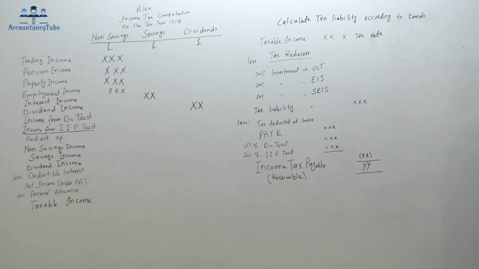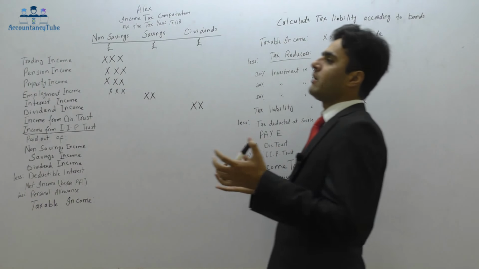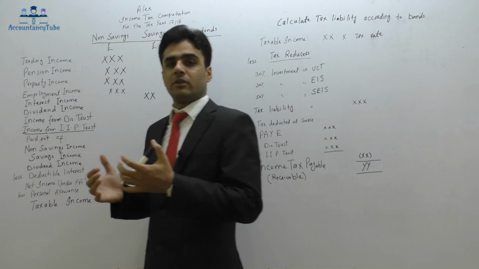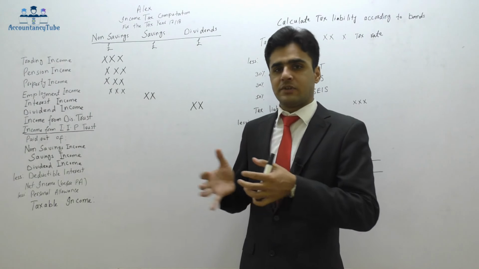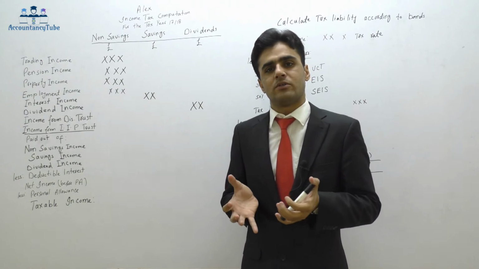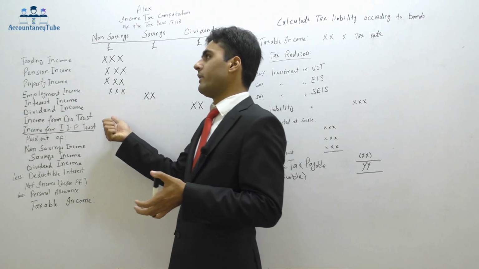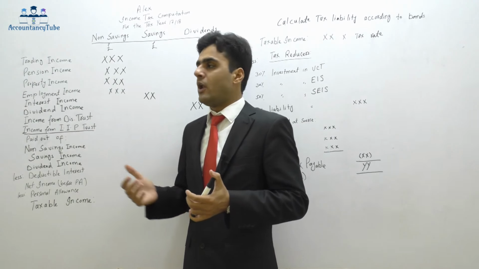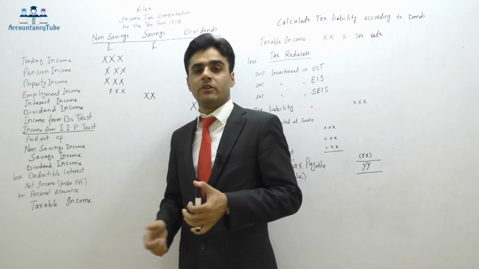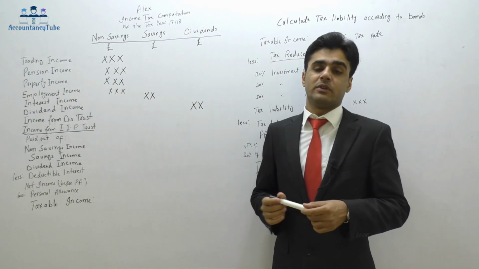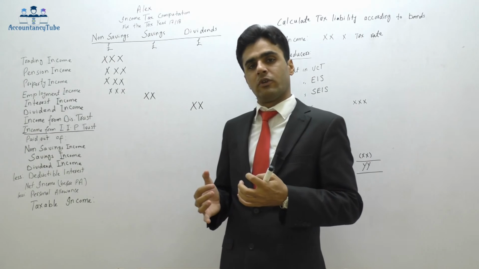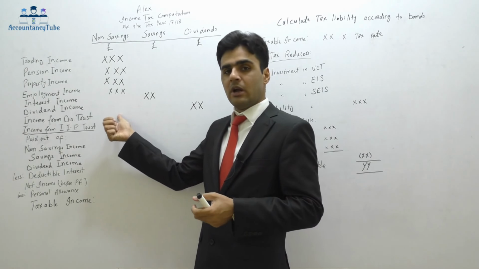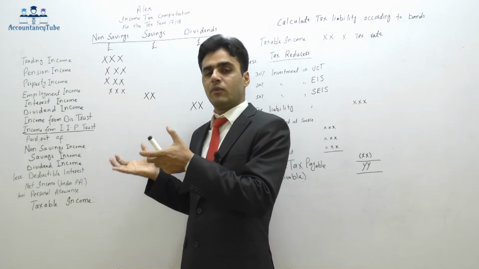Now, whenever I am receiving income from discretionary trust, tax has already been deducted. What I am getting is the after-tax amount, the net amount. What I need to put here is the gross amount. How much tax has been deducted in the discretionary trust? 45% tax has already been deducted when I receive the income. So I have to put the full amount before taxation.